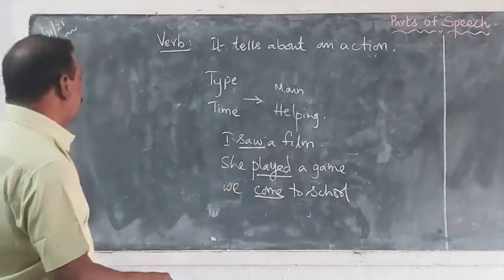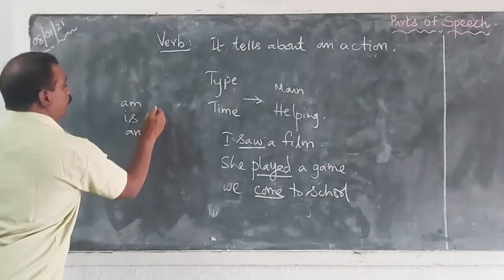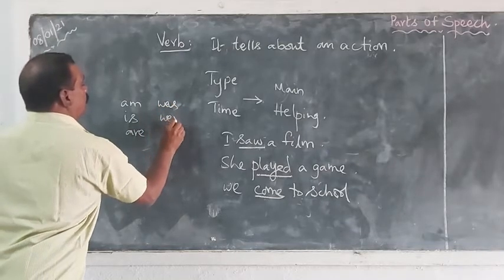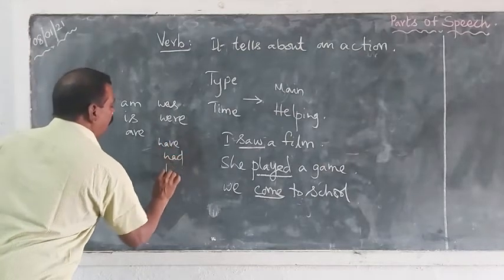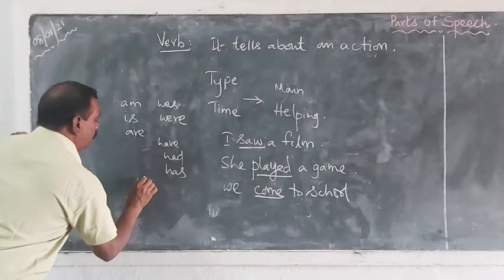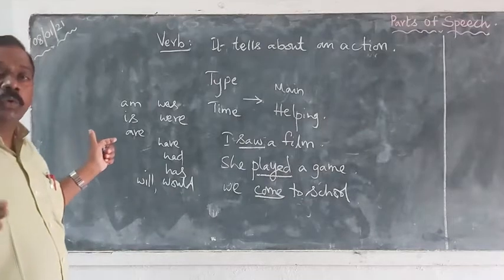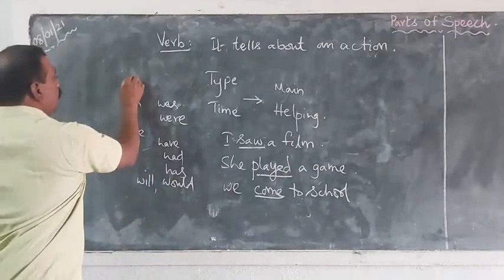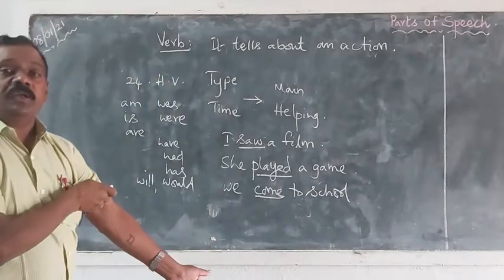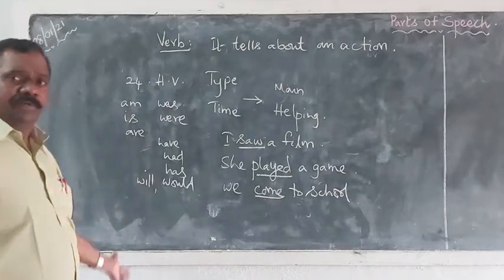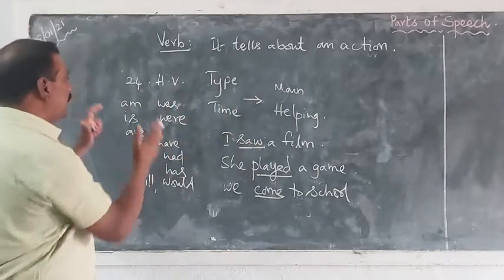When coming to the helping verbs, for example: is, am, are, was, were, have, has, had, will, would, shall, should, can, could, may, might. So there are about 24 helping verbs in English. They are also verbs. But what may be the main difference between the main verbs and the helping verbs?